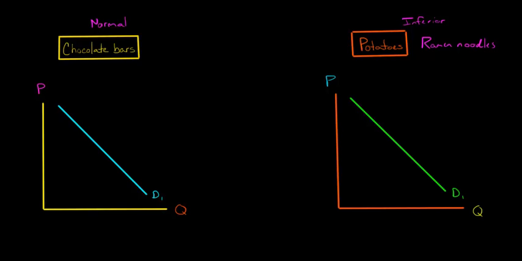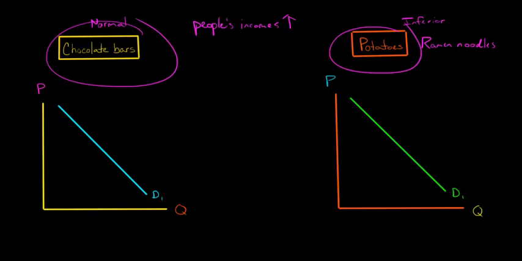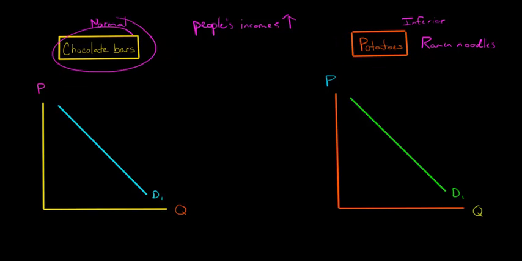So what does that mean? That means that if we've got our demand for chocolate bars and people's incomes increase, let's say people's incomes double or something, increase dramatically, and we want to know the effect on demand for chocolate bars and potatoes. Because chocolate bars are a normal good, an increase in people's incomes is going to increase demand.